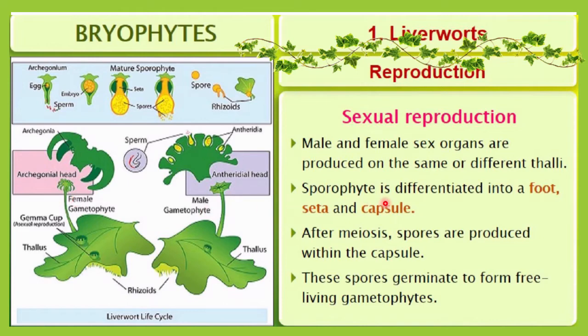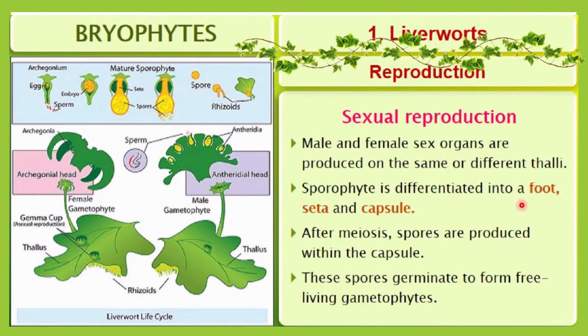The sporophyte is differentiated into foot, seta and capsule. After meiosis, spores are produced within the capsule, so the spores are formed inside the capsule-like structure.